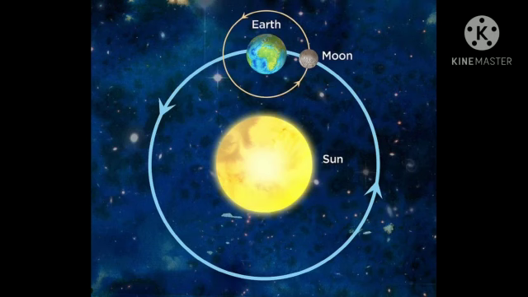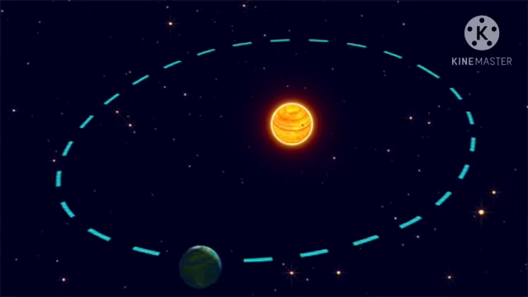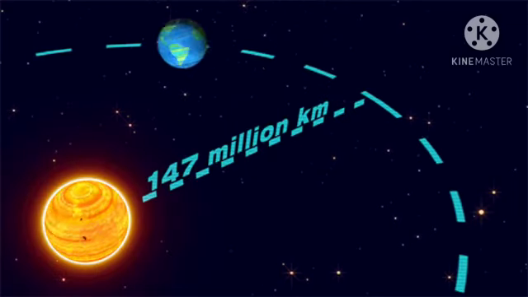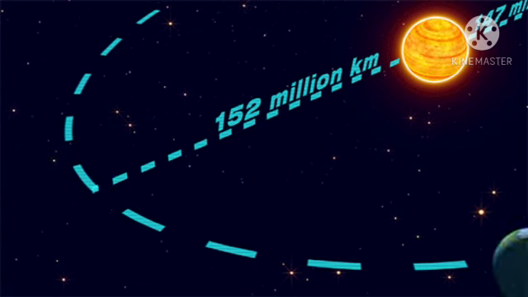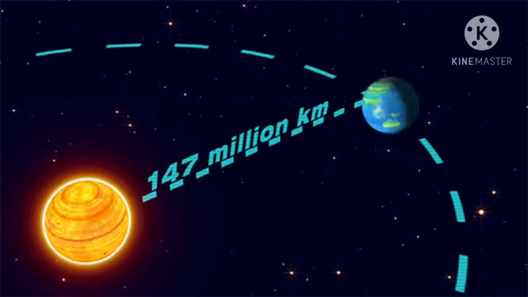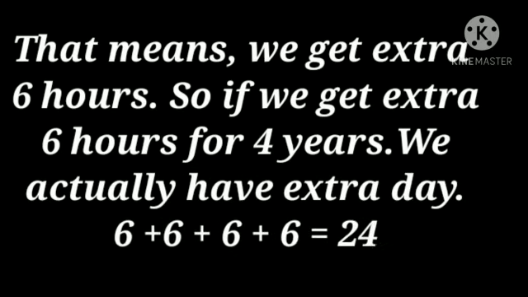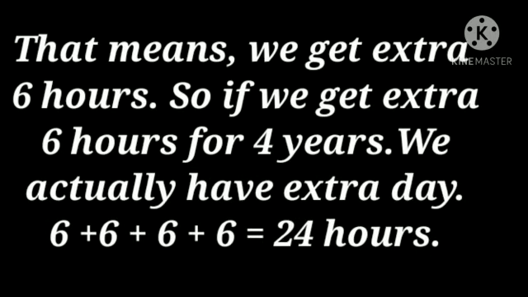So children, this is the sun, this is earth and this is its orbit. So it takes 365 days and 6 hours for the earth to orbit the sun. That means we get extra 6 hours. So if we get extra 6 hours for 4 years, we actually have an extra day. 6 plus 6 plus 6 plus 6 is 24 hours, that is one extra day.